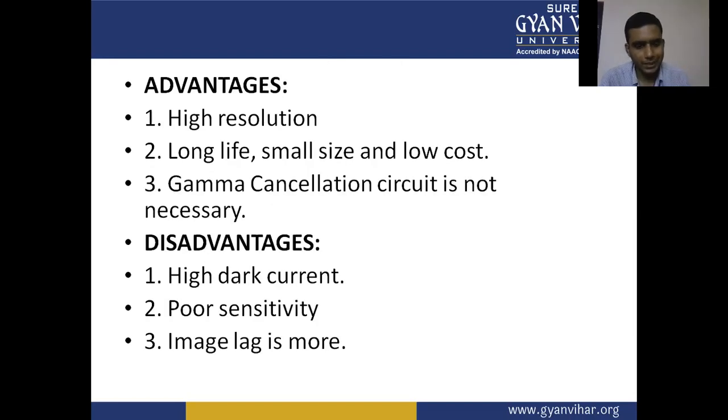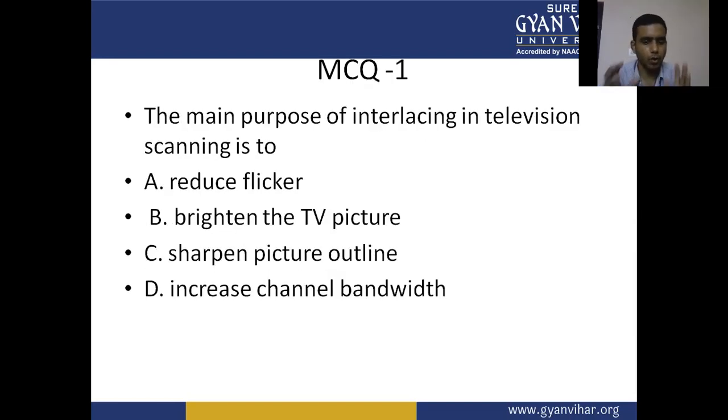Now we have some multiple choice questions on the basis of color television system and camera tubes. The main purpose of interlacing in television scanning is to: A. Reduce the flicker, B. Brighten the TV picture, C. Sharpen picture outline, D. Increase channel bandwidth.